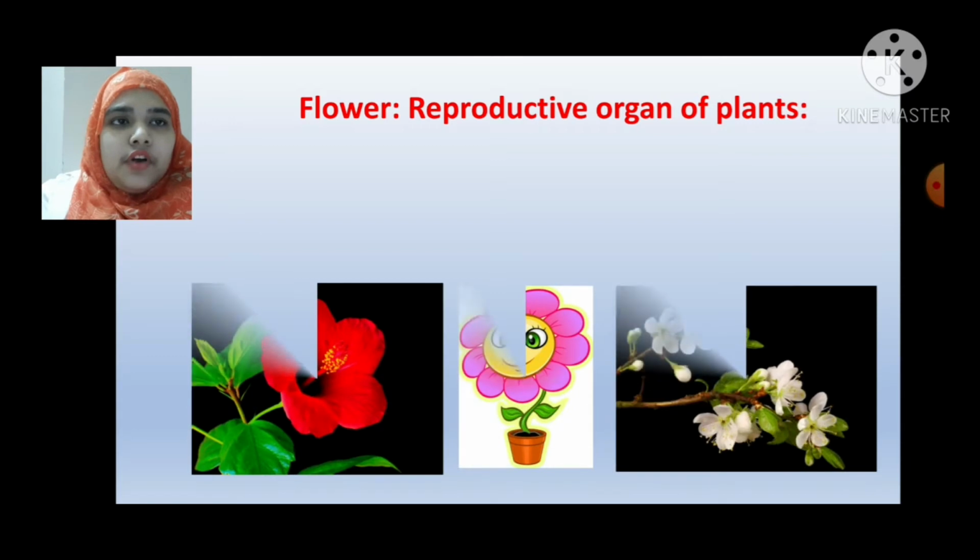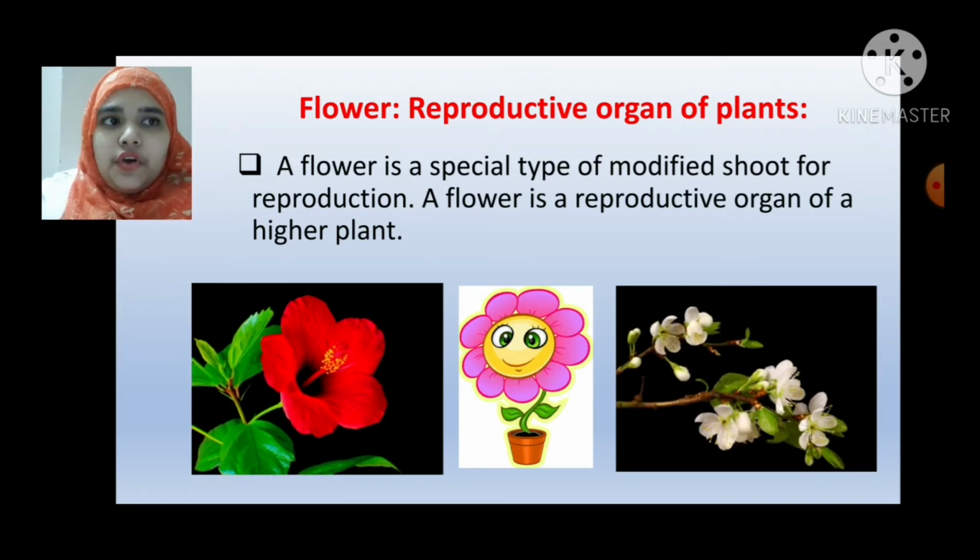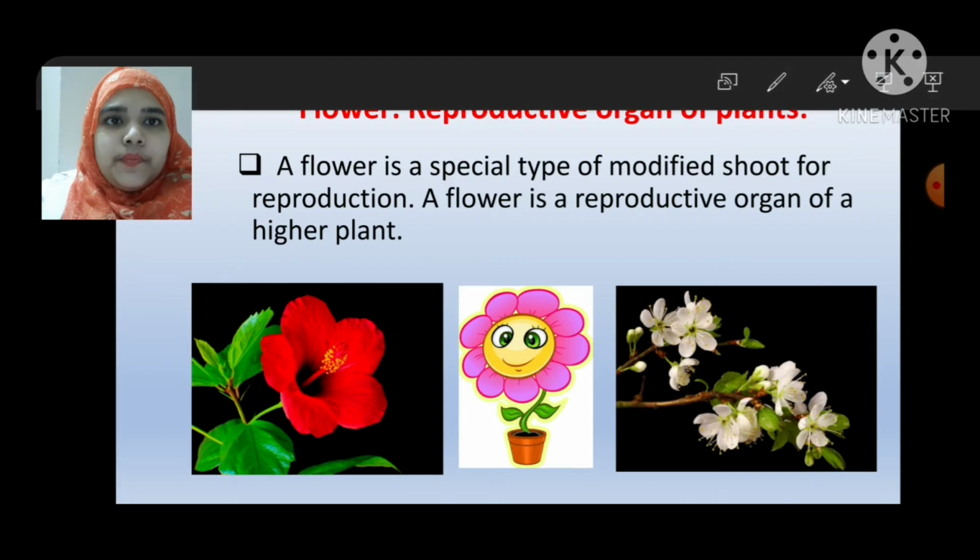Flower, reproductive organ of plants. A flower is a special type of modified shoot for reproduction. A flower is a reproductive organ of a higher plant.